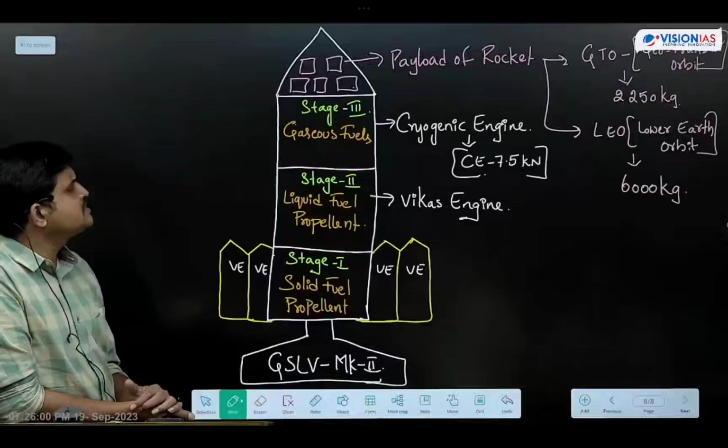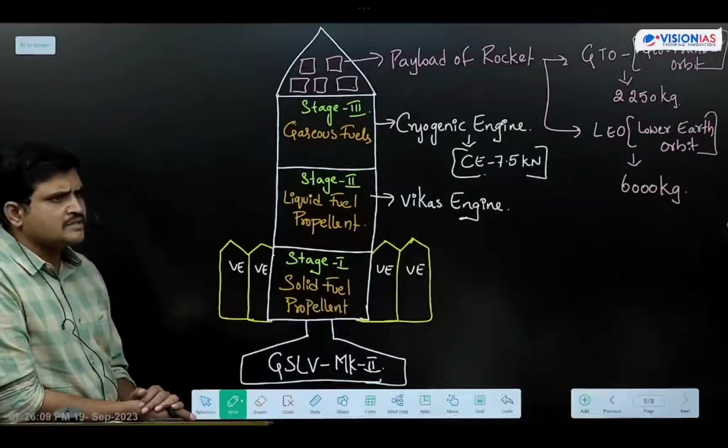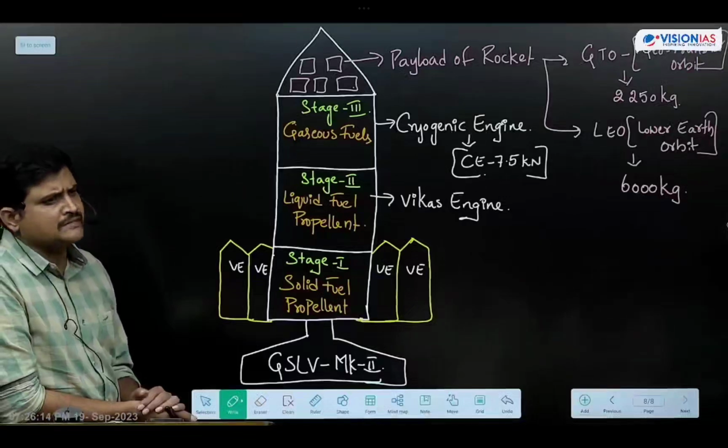What is the payload carrying capacity of GSLV in GTO orbit? 2250 kg. What is the payload carrying capacity of GSLV in low Earth orbit? 6000 kg. That much weight that particular rocket can carry.